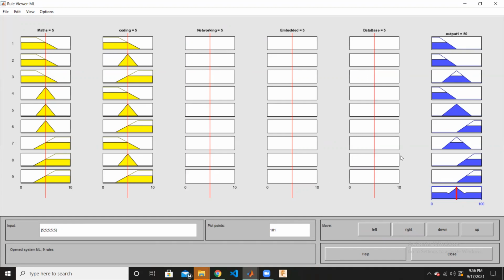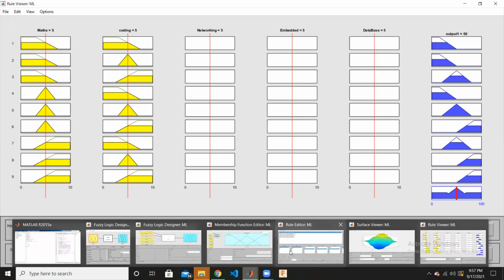Here we are using the centroid defuzzification method, so it does the centroid evaluation. Initially it takes 5 as the initial value, so it gives the crisp output as 5. This is the way we implemented this model.